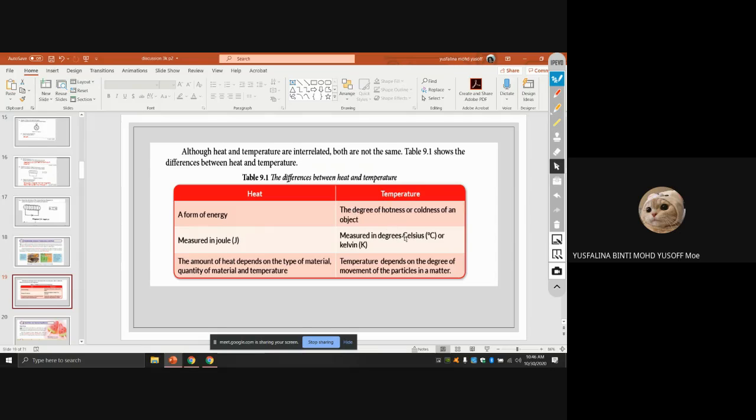And for temperature we use the Kelvin or degree Celsius. The amount of heat depends on the type of material, the quantity of the material, and the temperature. But the temperature depends on the degree of movement of the particles in the material. So this one is using the kinetic theory of the particles.